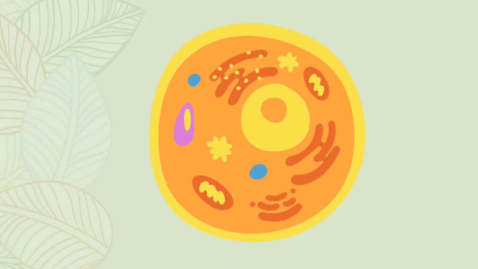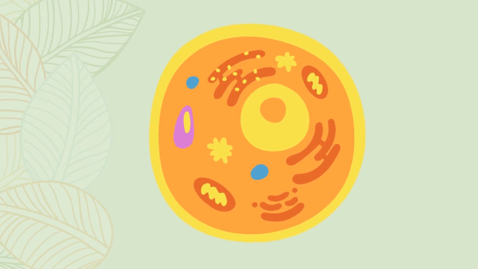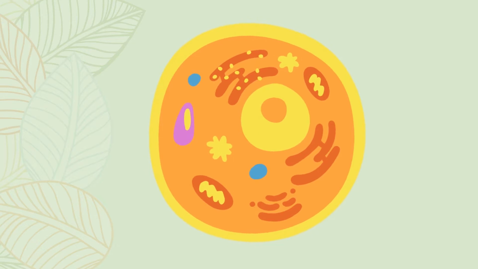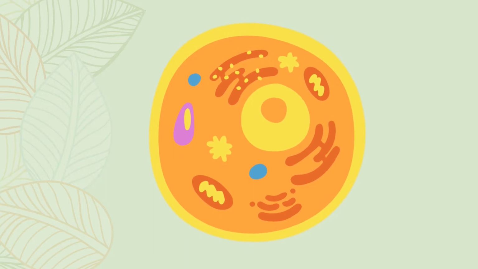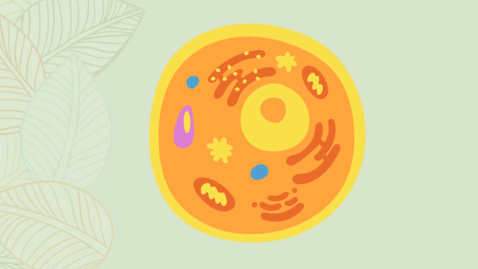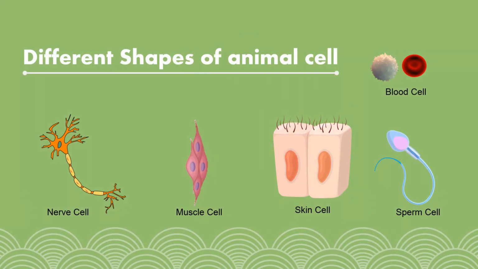So what is a cell? Well, a cell is a small self-contained unit within a whole organism. It is kind of like a room within a house. It is the smallest unit that can be classified as a living thing. Each and every cell, whether it is a unicellular organism or a part of a multicellular organism, is capable of performing the essential functions of life. A cell thus is the basic unit of structure and function in all living organisms.